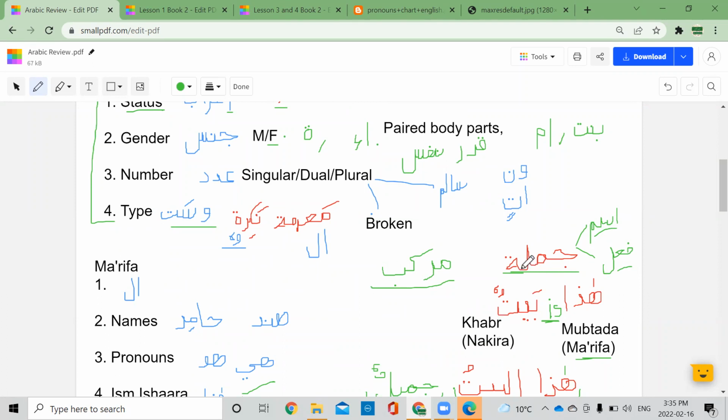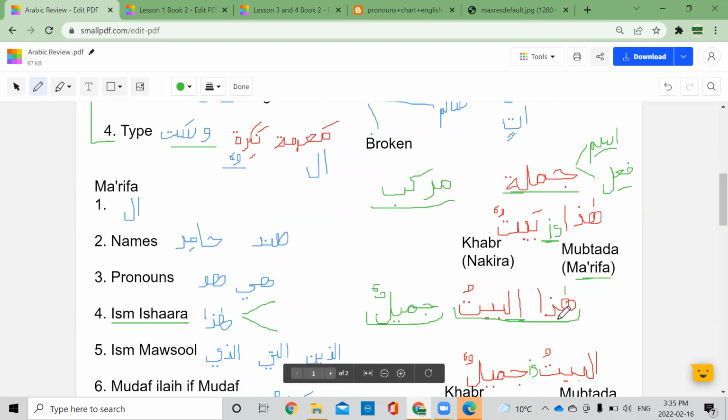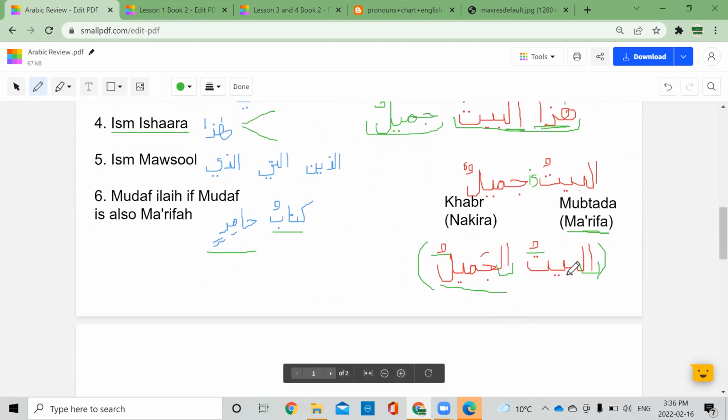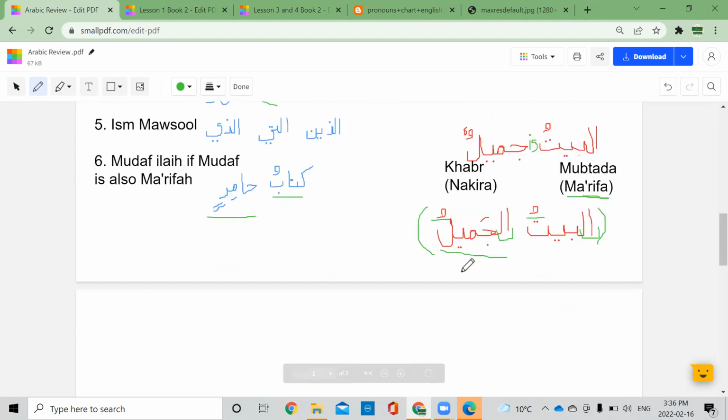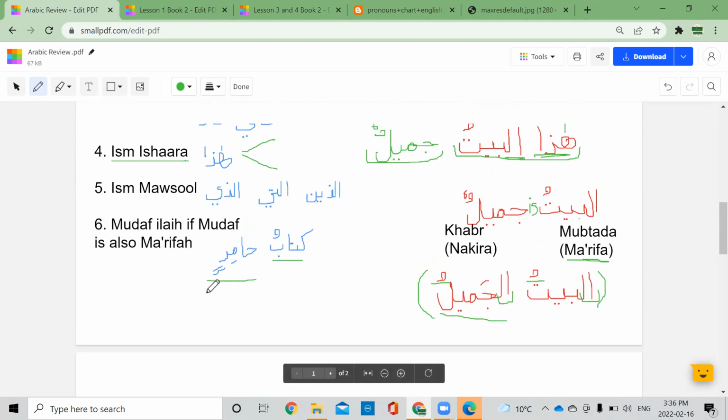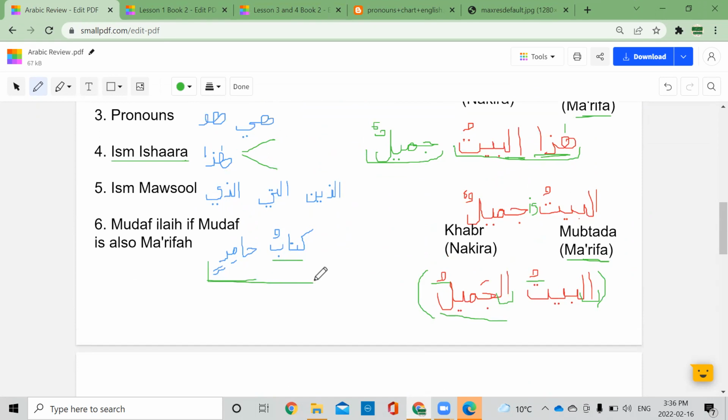Okay. If it's not a jumla, then it's a murakkab. Murakkab means a phrase or an incomplete sentence. Now we have a few types of murakkabs. One is this one here, murakkab ishari, with the Ism Ishaarah. Then we have murakkab tawsifi, the noun and the adjective. The other one is murakkab idafi. Kitabu Hamidin, Hamid's book, the one with possession. This is murakkab idafi.